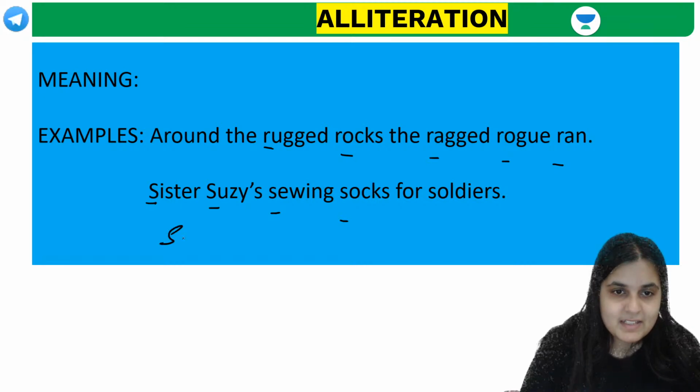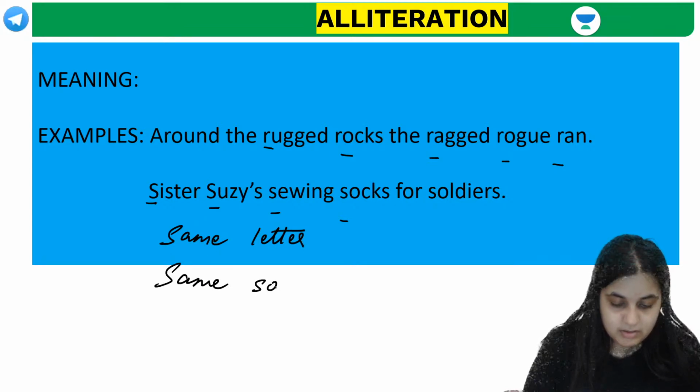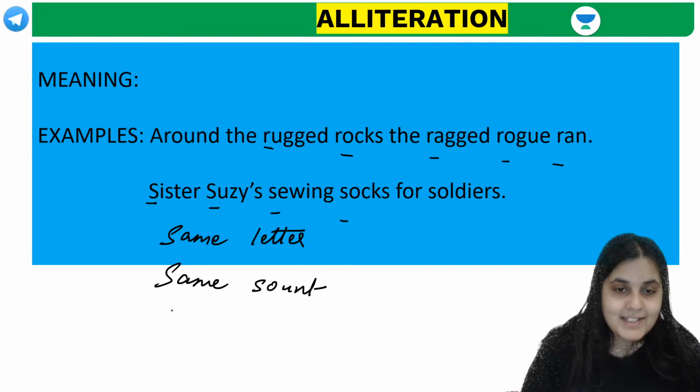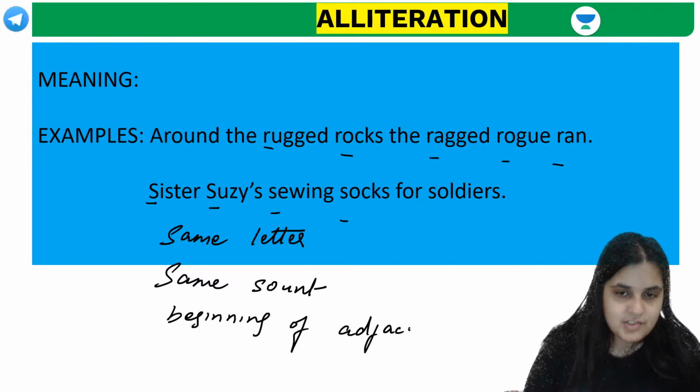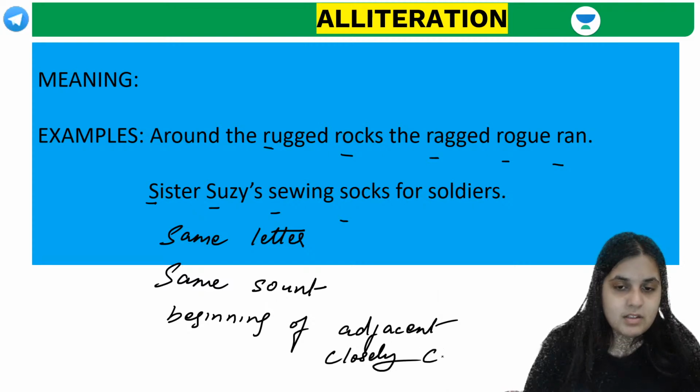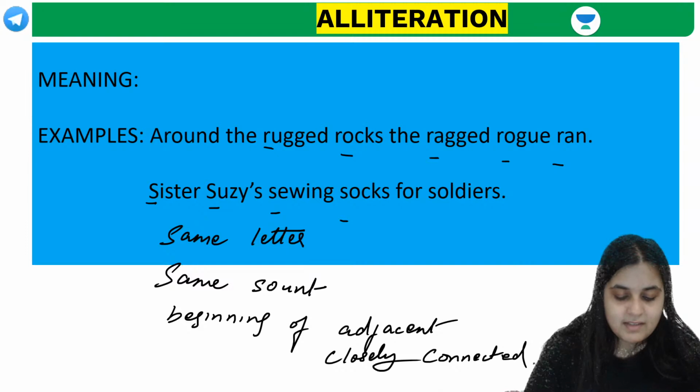It is basically the use of the same letter or the same sound at the beginning of adjacent or closely connected words. Did all of you understand this?